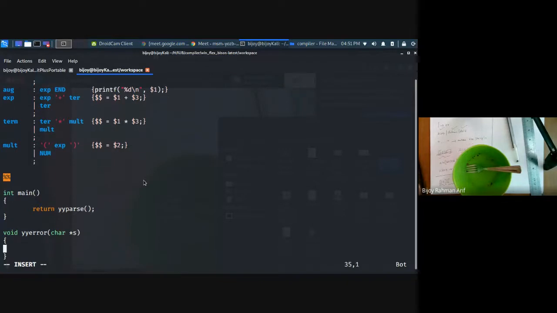So it is going to return yyparse. তারপর error গুলা print করার জন্য, that is optional, I create one yyerror, char star s, and printf percentile s std, and আমি প্রিন্ট করি this.